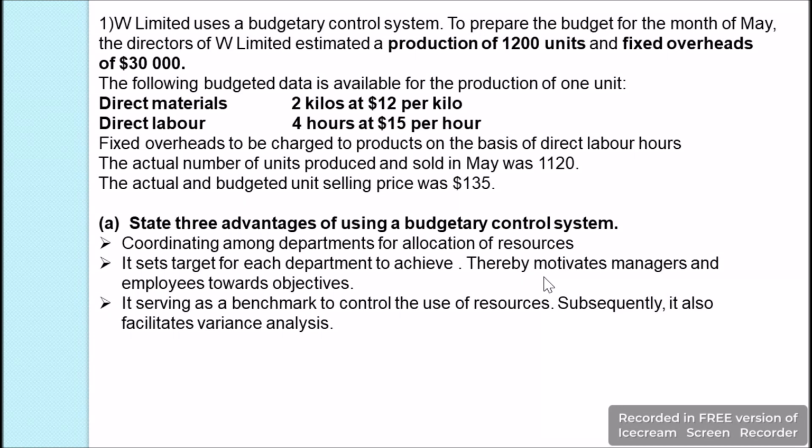achieve the given target. Moreover, it also acts as a benchmark to control whether the targets are achieved or not. If the targets are not achieved, we can see what was the cause of the variance, whether the variance was favorable or adverse, and how far the goals were fulfilled can also be controlled by means of a budgetary control system.